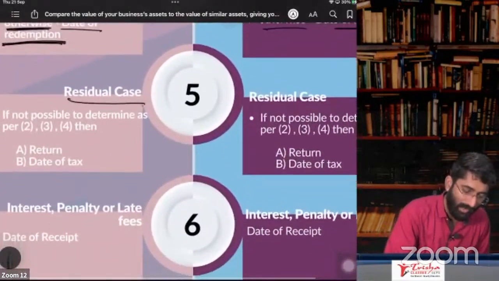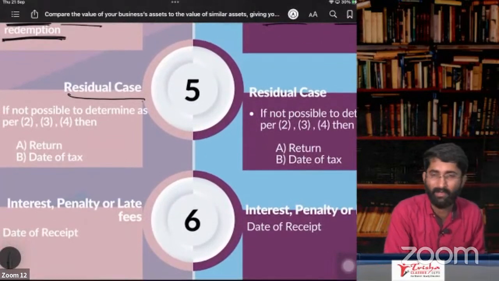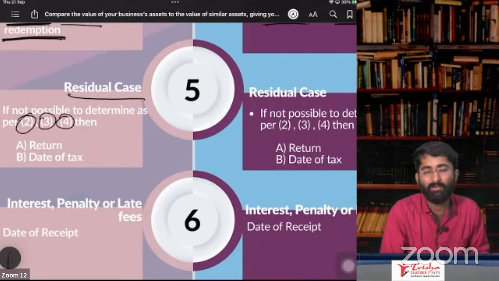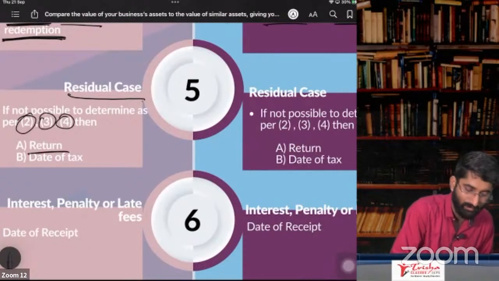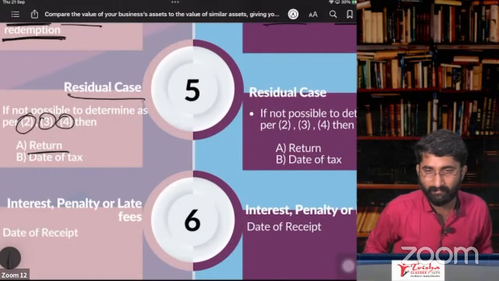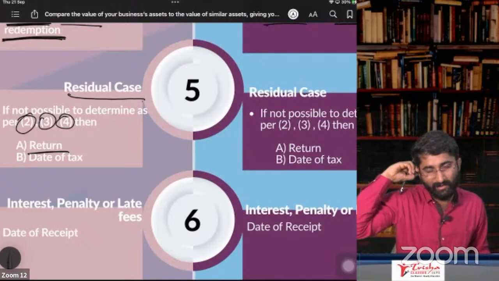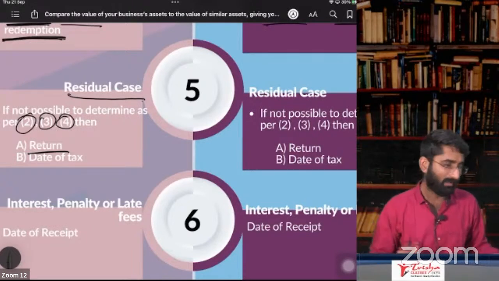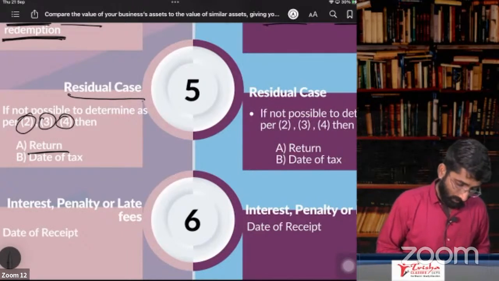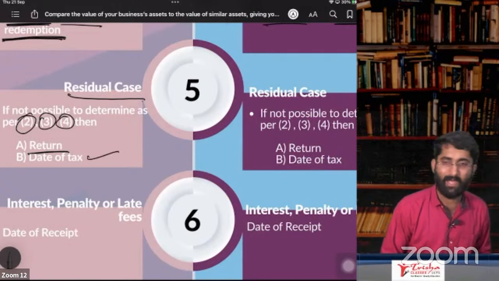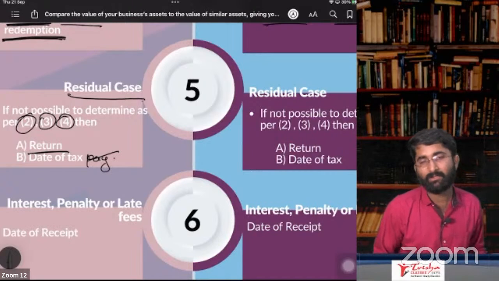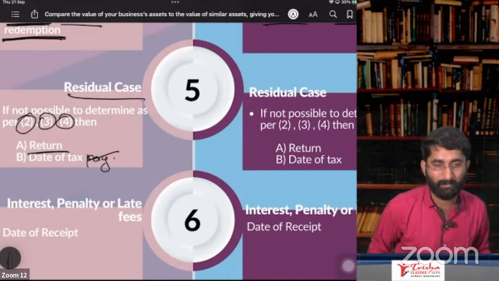Residual cases. Sir, I don't know how to find out the time of supply as per Section 12, subsections 2, 3, 4. Then what is the time of supply, sir? It is the return, the immediate return that you file. Very next, you found that there is some supply. The immediate next return will be the time of supply. Or the date of tax payment: if you have to pay the tax tomorrow, then tomorrow will be the time of supply.